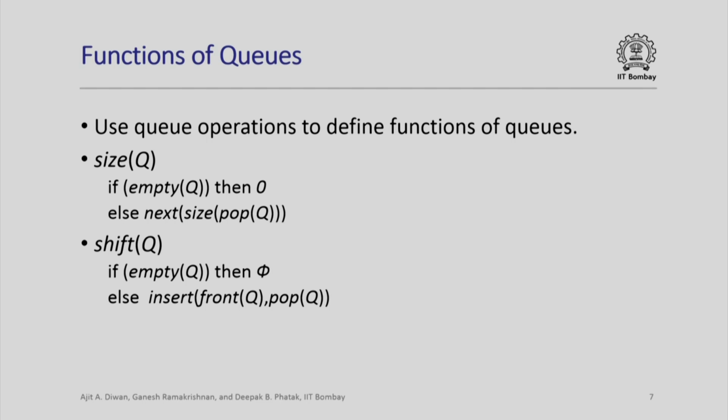So here is another operation called shift, which takes the element at the front of the queue and puts it at the back. So if empty queue, then it does not do anything, the queue remains as it is, it is empty. Else we call insert front of queue into pop queue. So this operation takes the front element, removes it from the queue, that gives you the queue pop queue, and now it inserts the front element into the result of popping the front element from the queue, which will put this element at the end of the queue. So you can think of it as a circular shift operation on the queue, but note that it is easy to define using the already defined operations on the queue.